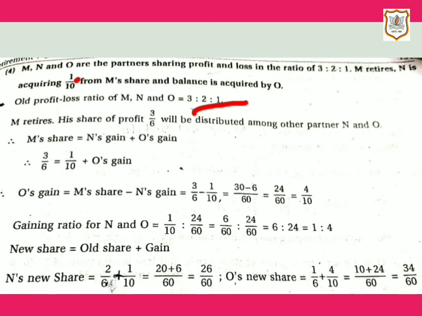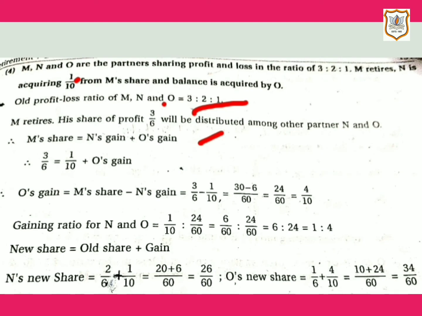Here M is the retiring partner and his share of profit, that is 3/6, will be distributed among the other partners N and O. So by this we derive the formula, that M's share is equal to N's gain plus O's gain.